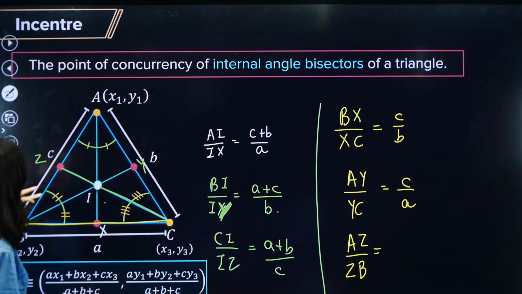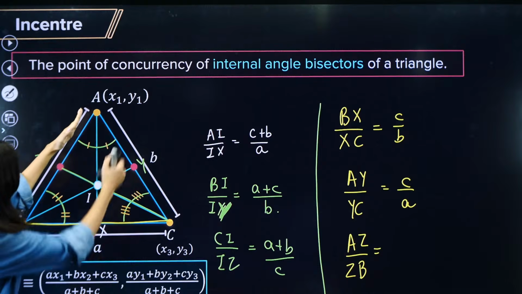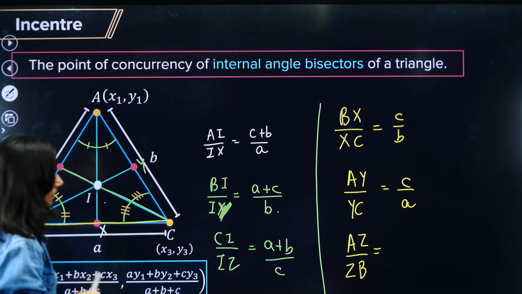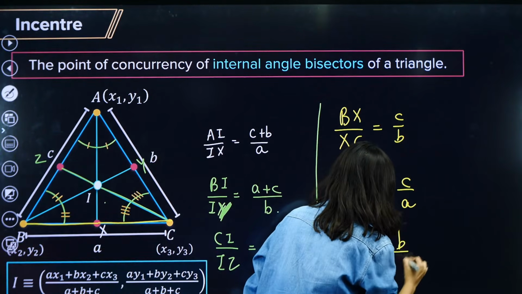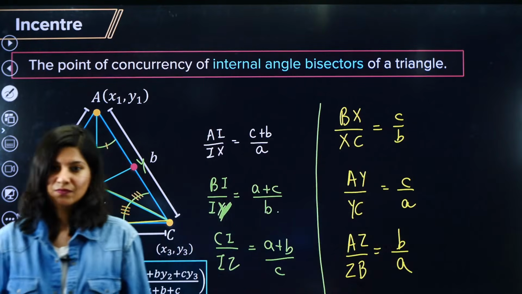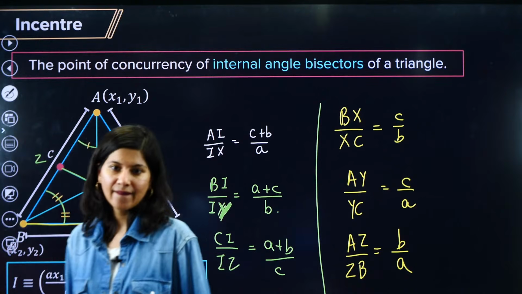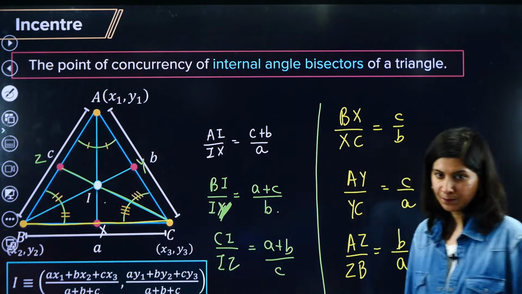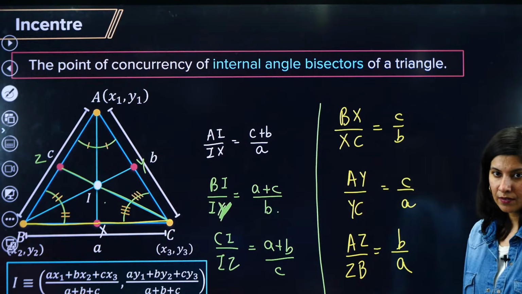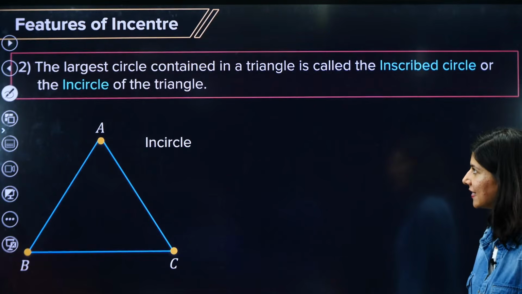So AZ upon ZB, AZ, this is the thing. So b upon a. Yes, Shiva Kumari, absolutely right. B upon a. Adiksha, absolutely right. Okay, this is the incenter.